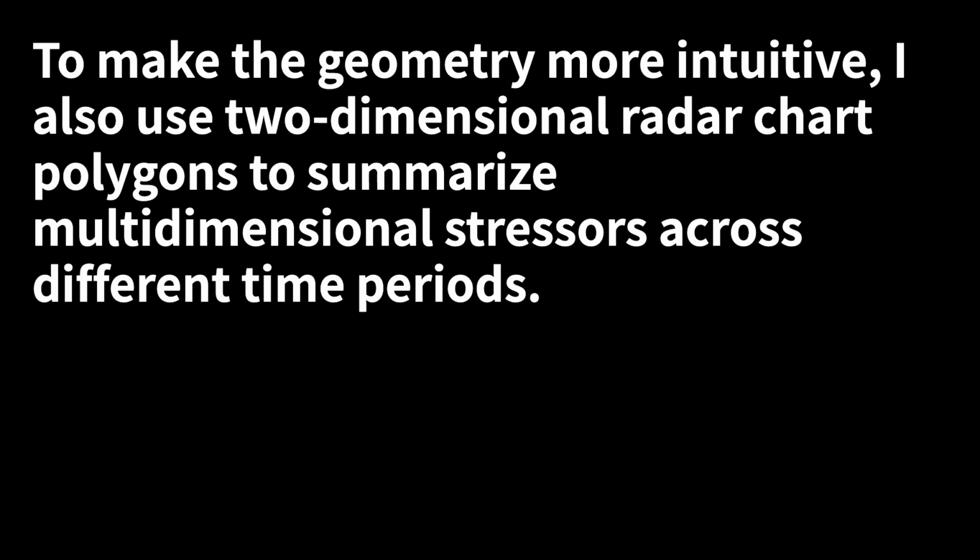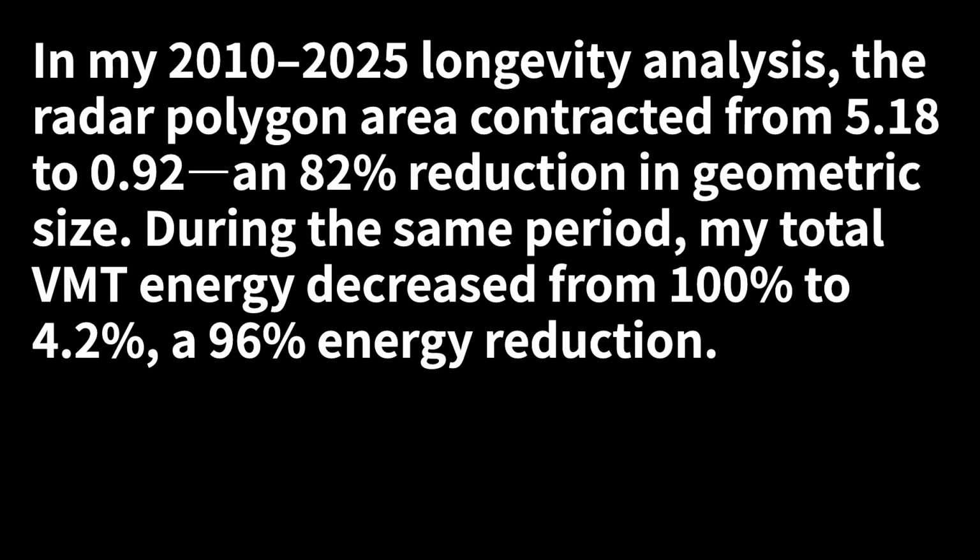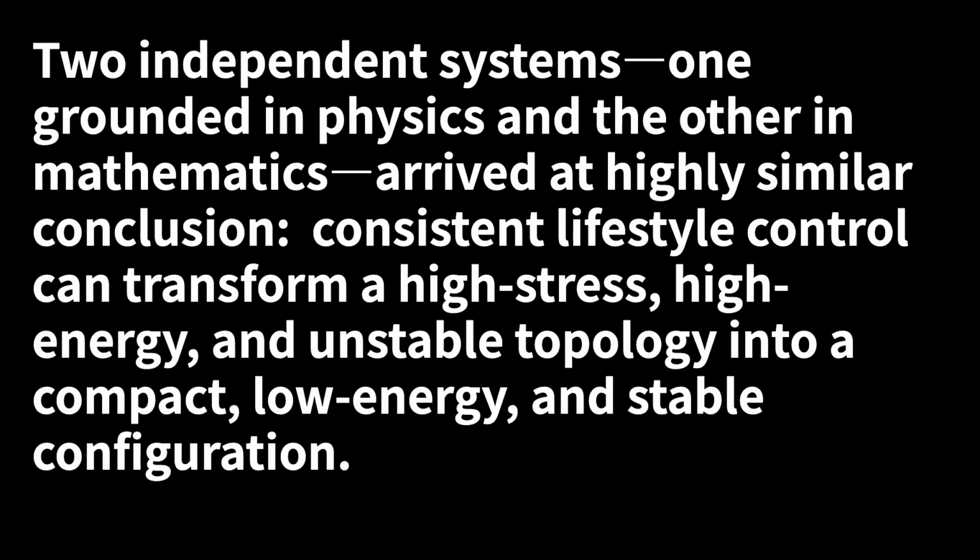To make the geometry more intuitive, I also use two-dimensional radar chart polygons to summarize multidimensional stressors across different time periods. In my 2010 to 2025 longevity analysis, the radar polygon area contracted from 5.18 to 0.92, an 82% reduction in geometric size. During the same period, my total VMT energy decreased from 100% to 4.2%, a 96% energy reduction. Two independent systems, one grounded in physics and the other in mathematics, arrived at highly similar conclusions. Consistent lifestyle control can transform a high-stress, high-energy, and unstable topology into a compact, low-energy, and stable configuration.